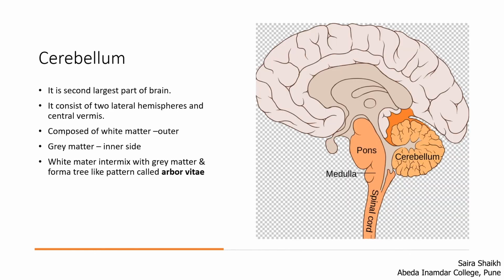Let us move on to the next part of the hindbrain, the cerebellum. It is also called the little brain. It is the main structure of the hindbrain, located near the brainstem. It is a little outward structure. Student, look at the figure.